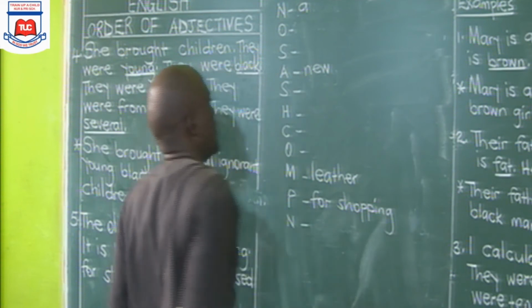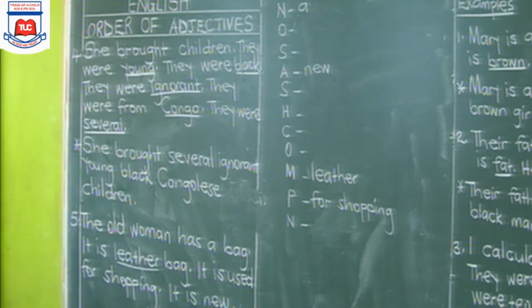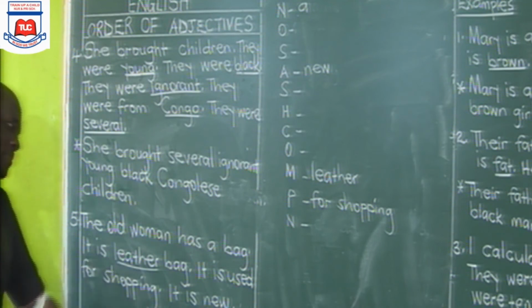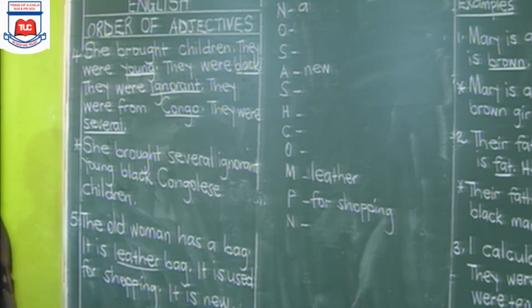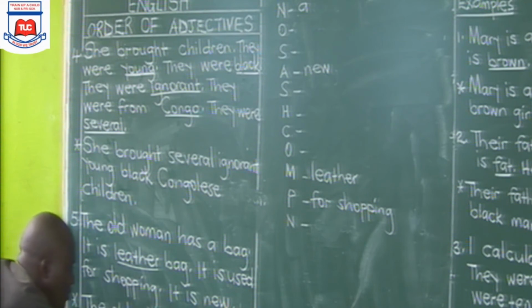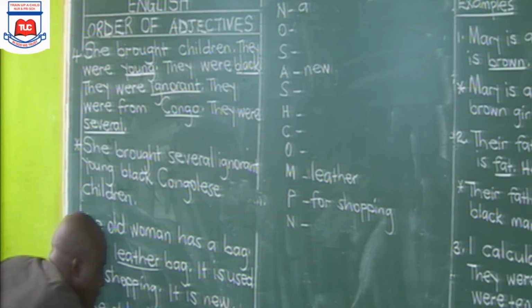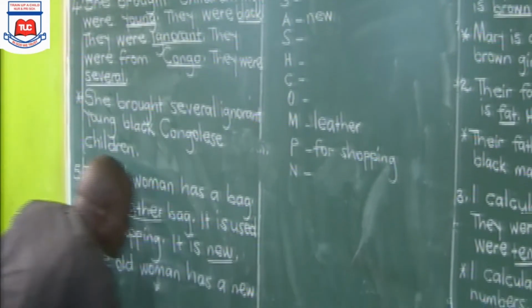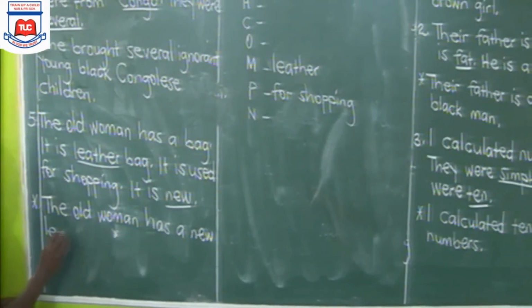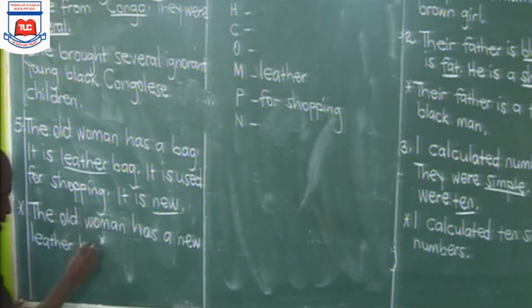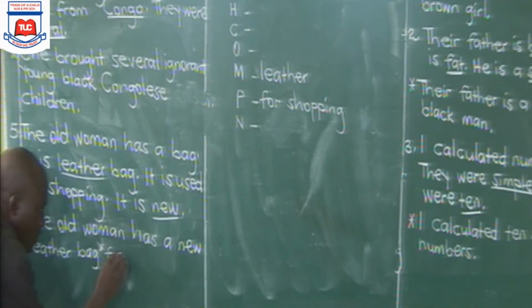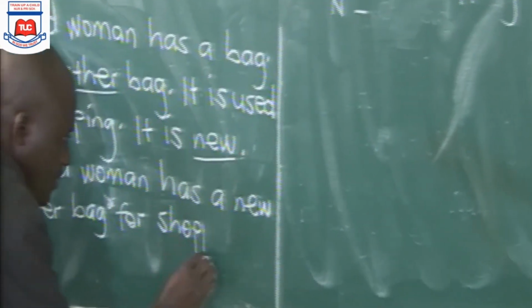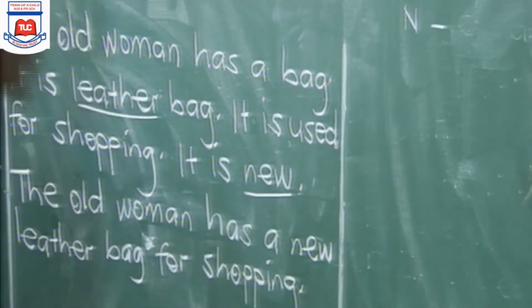So what is the correct answer here? The correct answer is the old woman has a new leather bag for shopping. So you come and write your answer here. The old woman has a new leather bag for shopping.